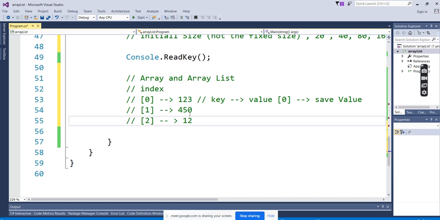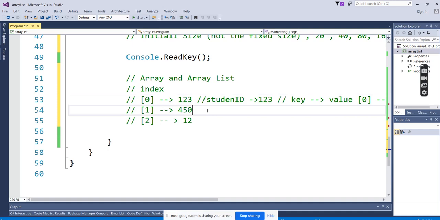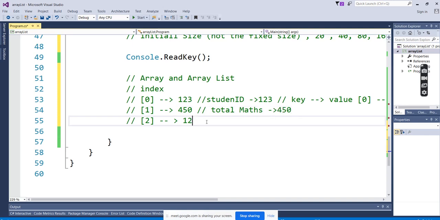So for the student ID, here you can see what I have stored in the 0 index: student ID, which is 123. Marks: total marks is 450.